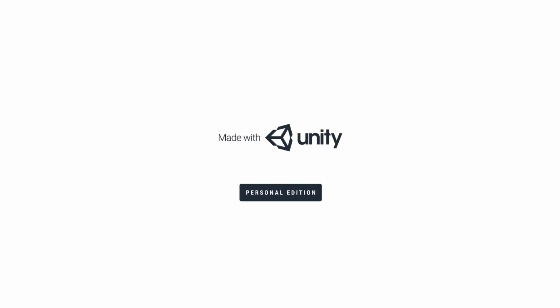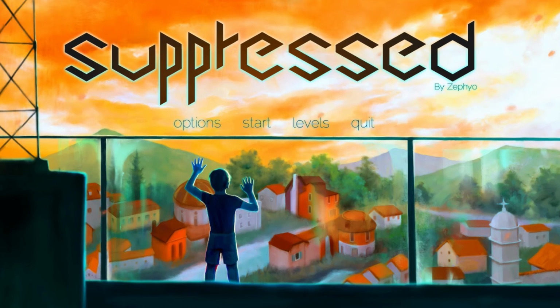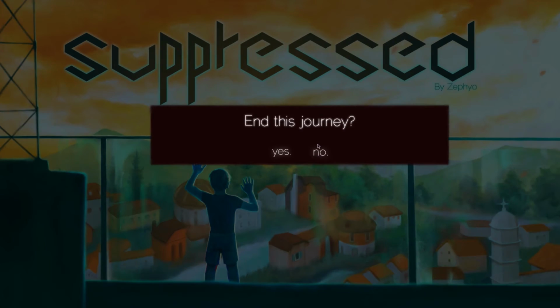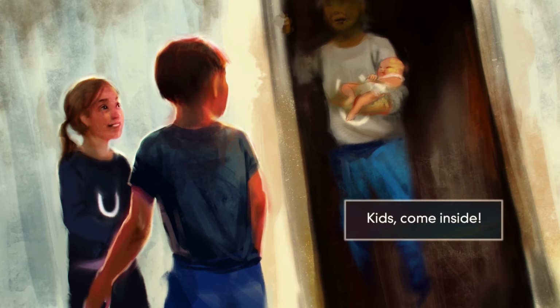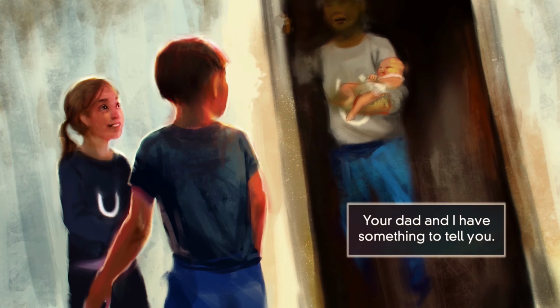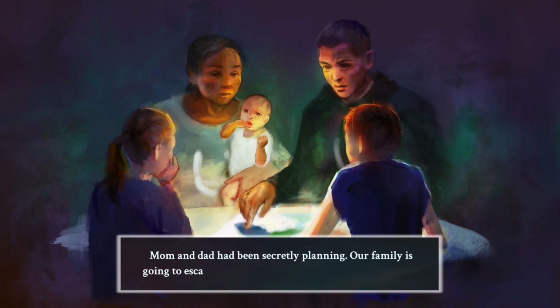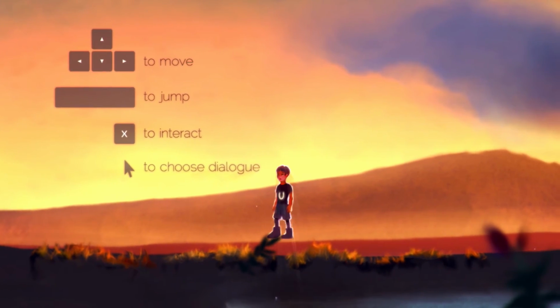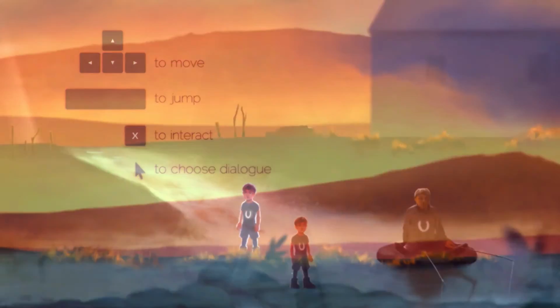The player enters the main menu screen after acknowledging the mature material warning. They use their mouse to quit the application, change settings, or start the game. The visual novel section helps develop the narrative. The player simply presses the X button to continue to the next page. The platformer levels not only use the X button but also the arrow keys and spacebar.